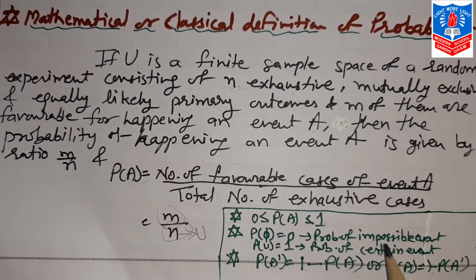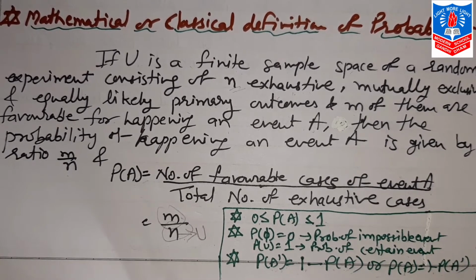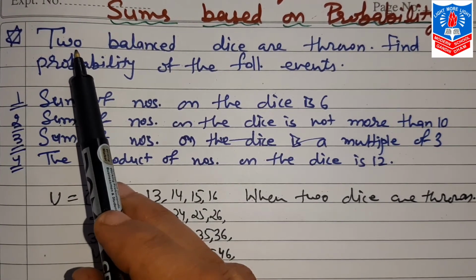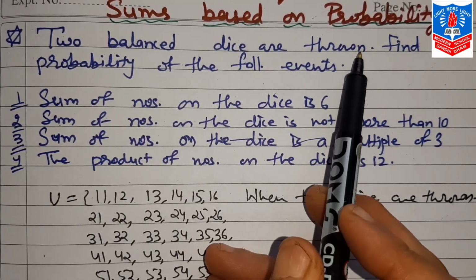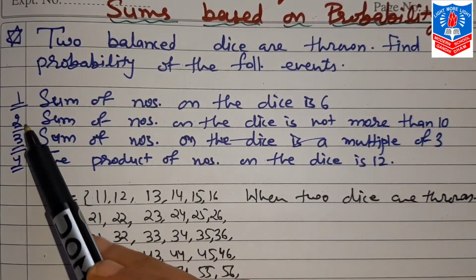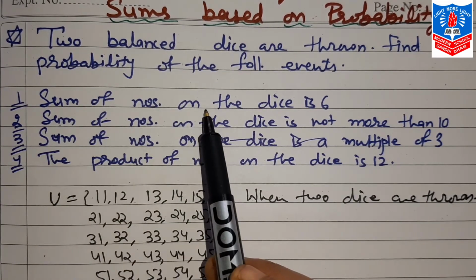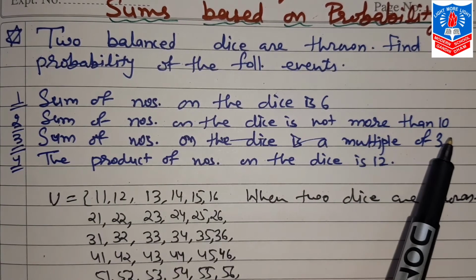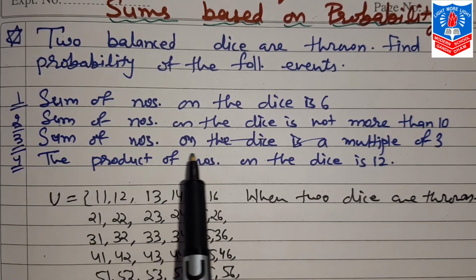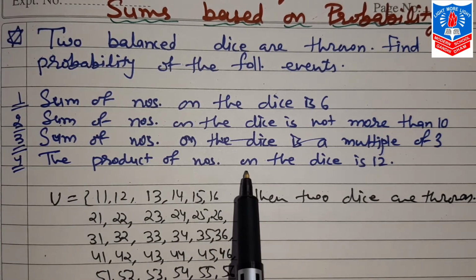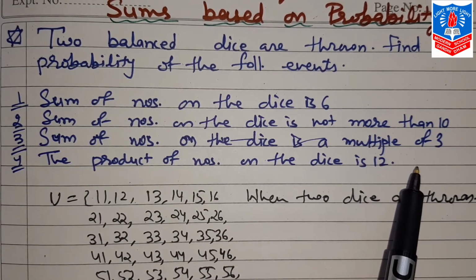Let us now start with the sums based on probability. Here is the first sum. The question is: two balanced dice are thrown. Find the probability of the following events. There are 4 events. Number 1, the sum of the numbers on the dice is 6. Second, the sum of the numbers on the dice is not more than 10. Third, the sum of numbers on the dice is a multiple of 3. And last, the product of numbers on the dice is 12.